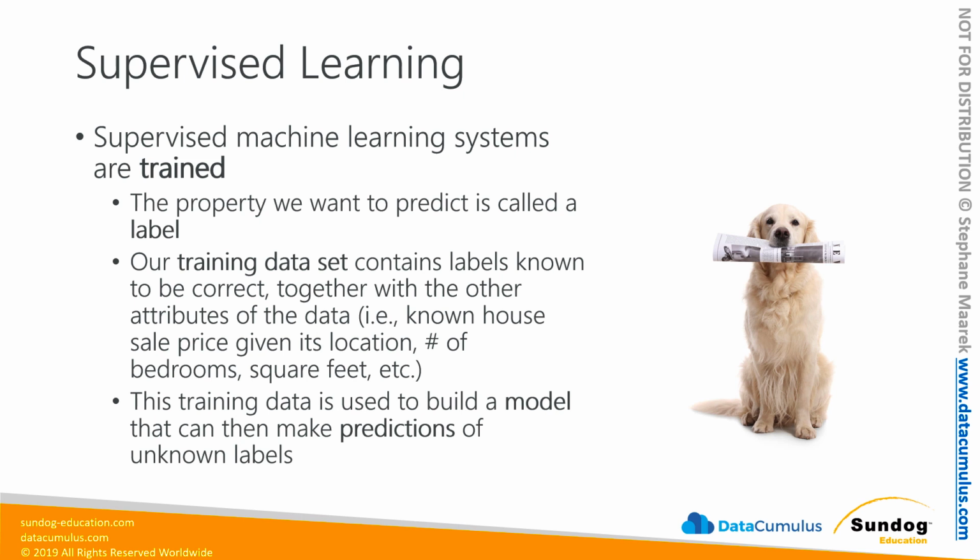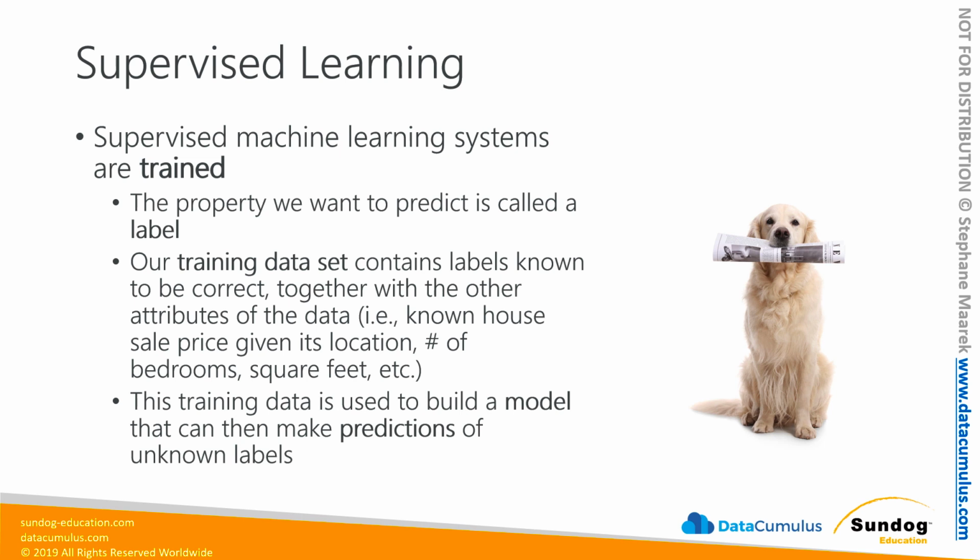So the label is the thing you're trying to predict. Now you're going to feed your supervised machine learning system a training data set. And this is a data set of historical information that contains labels that are known to be correct together with the other known attributes of that data.